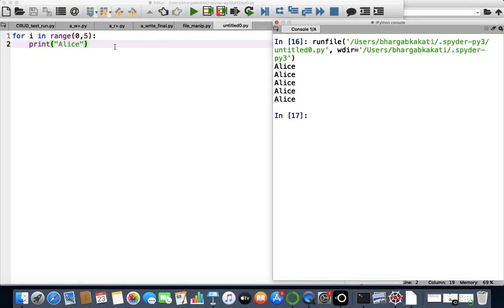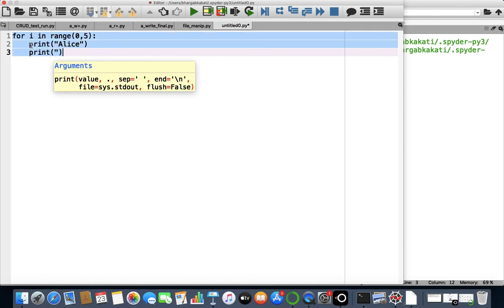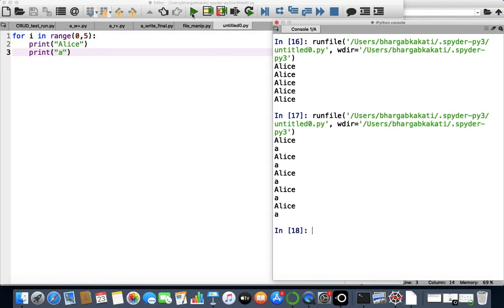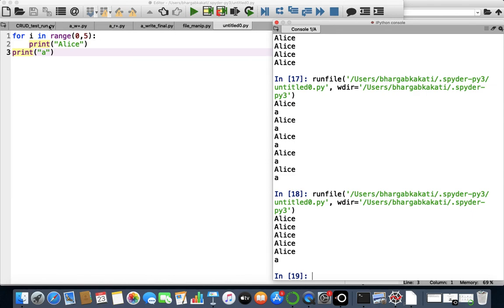Okay, so whatever I write within the same indentation level, if I write here print, let's say print A after Alice, then as I run it, I am getting Alice A, Alice A, Alice A, Alice A and Alice A, because it is at the same indentation level. But if I break the indentation and write it from here, then it is a part of the main program. Now you will see the difference in output. Once the condition becomes false, only then this particular line will be displayed here. This is known as the iterative flow control.